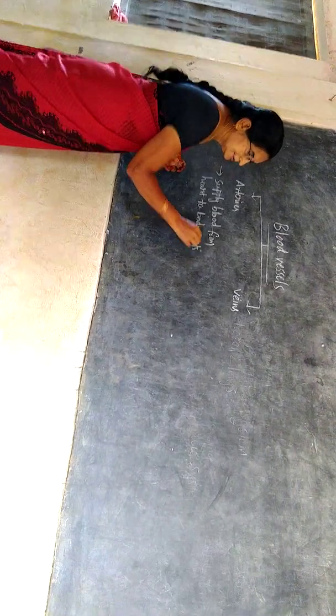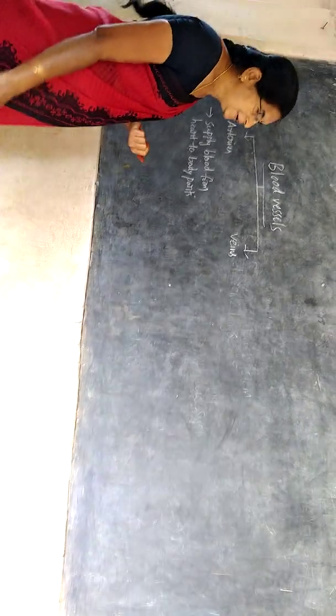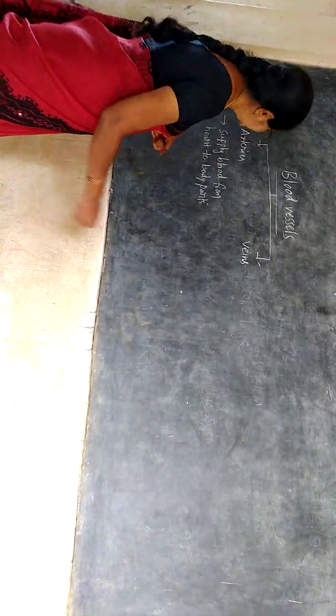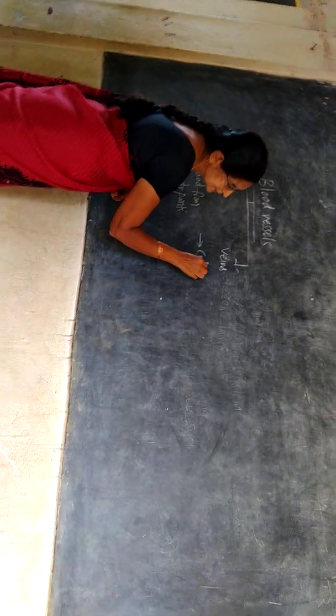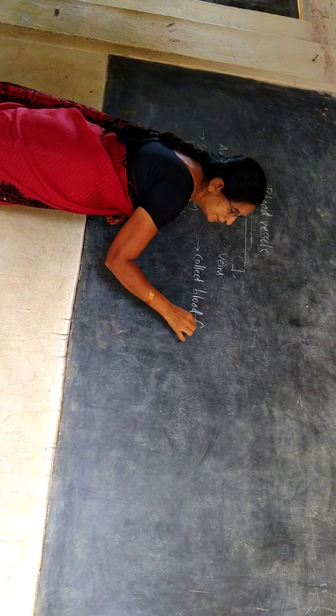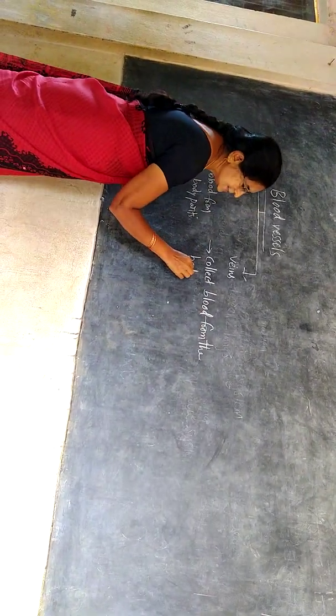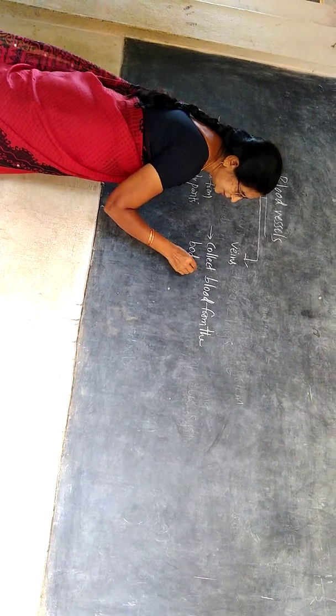Whereas veins will collect the blood from body parts and supply it to the heart.